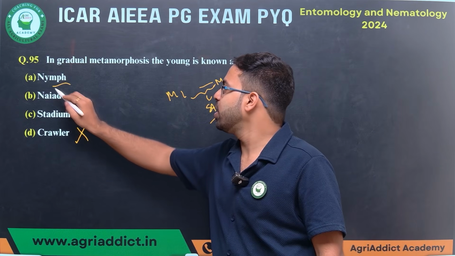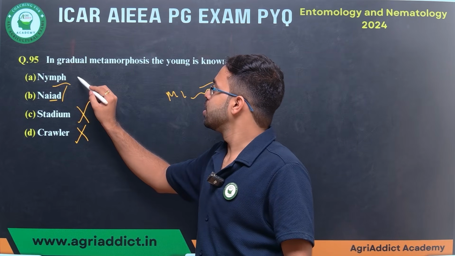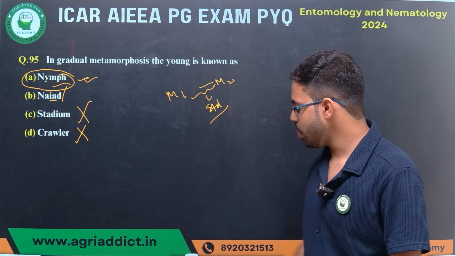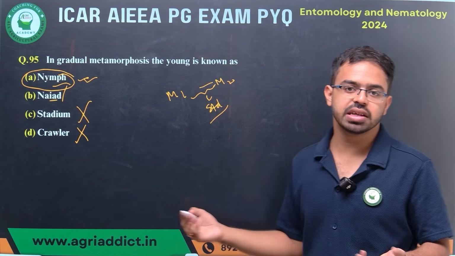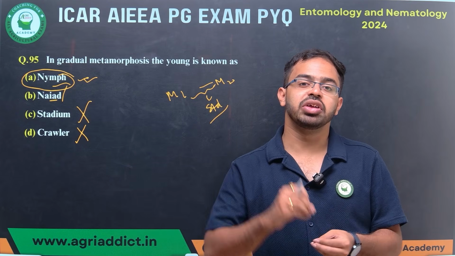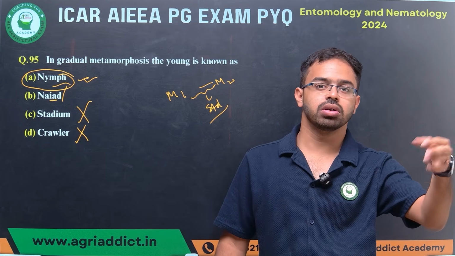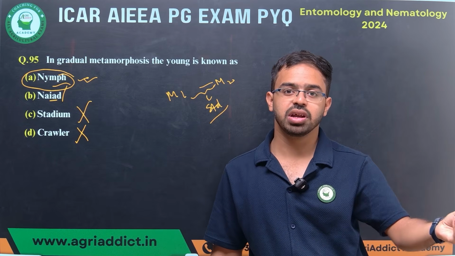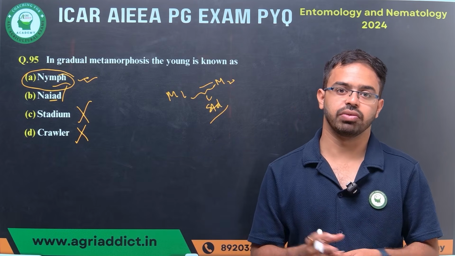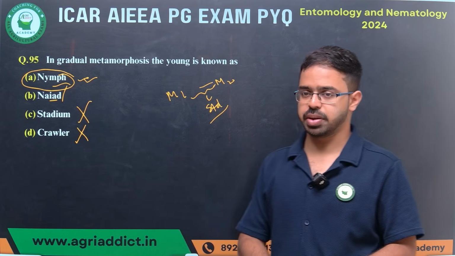So between nymph and naiad, in case of gradual metamorphosis, the young one is known as, okay. So what is naiad? Naiad is nothing but those young ones which have a different habitat. The adult stays in the aerial mode or the terrestrial habitat, whereas the young one is present in the aquatic habitat. In this case, we can consider the young one as naiad.